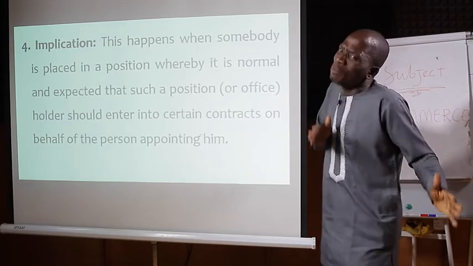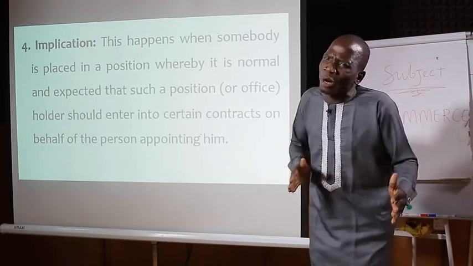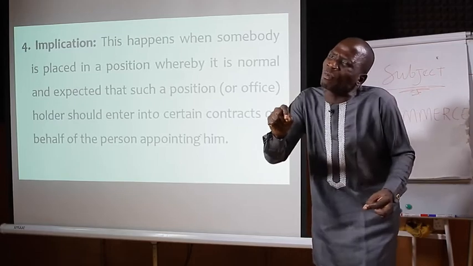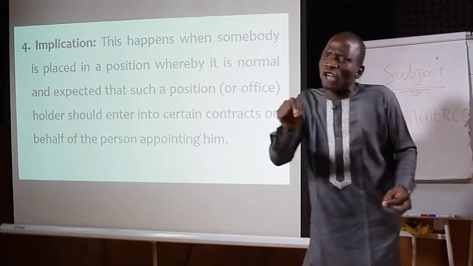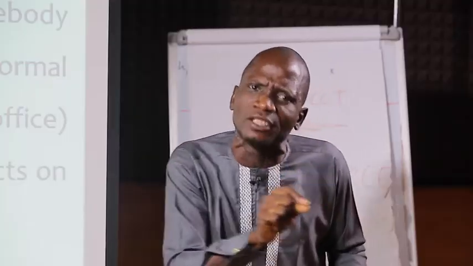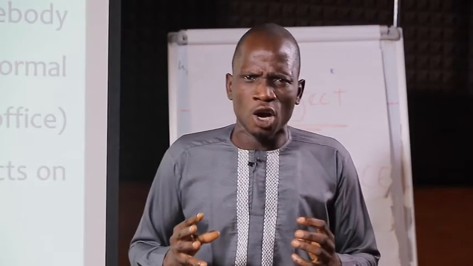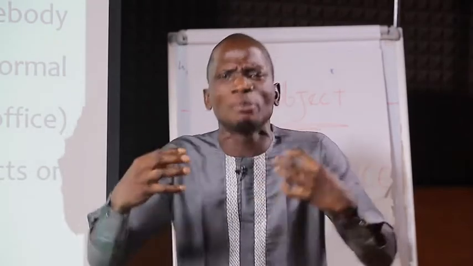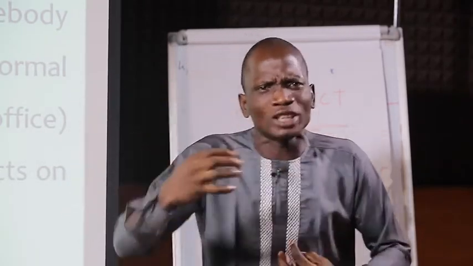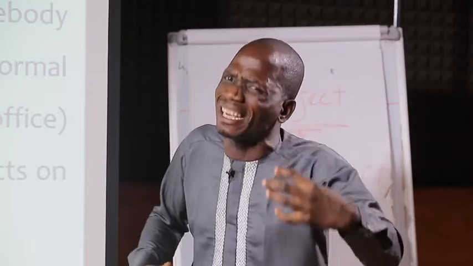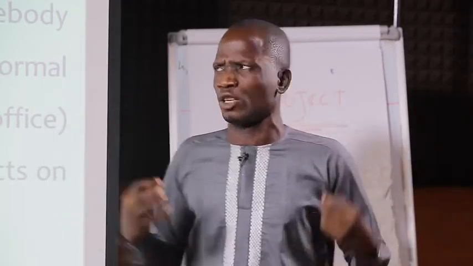When someone is placed in your office, you employ somebody to work, even without telling that person to act on this. If such a person chooses or decides to act on your behalf on a particular business, such a person becomes your agent. Such is another way through which an agency can be created.